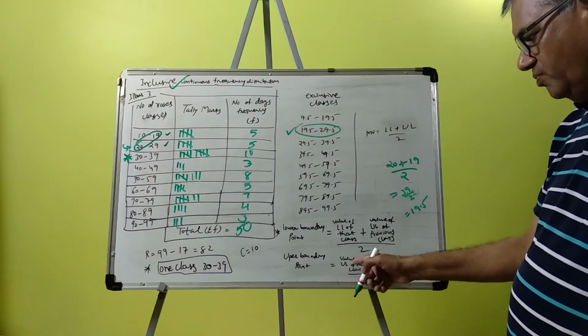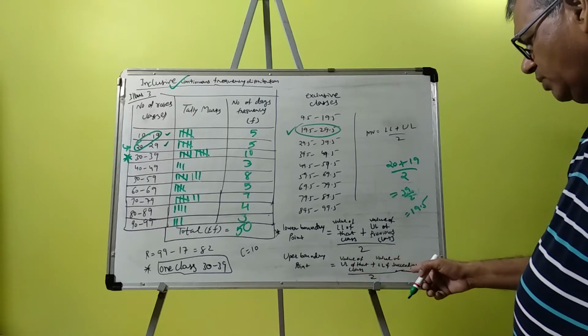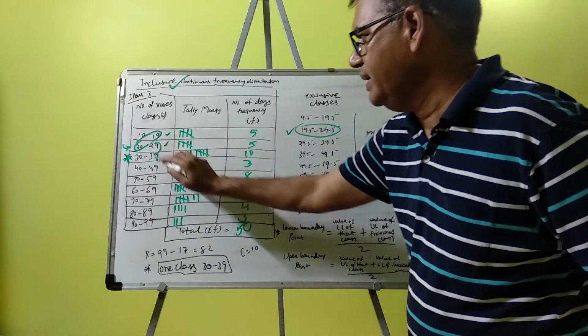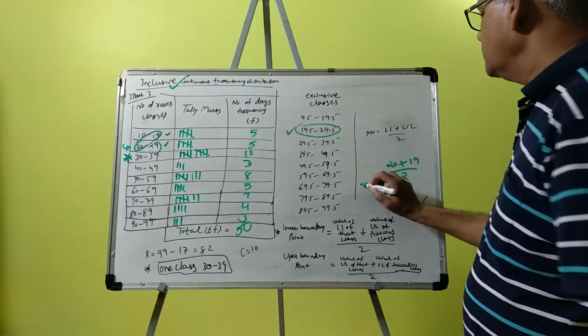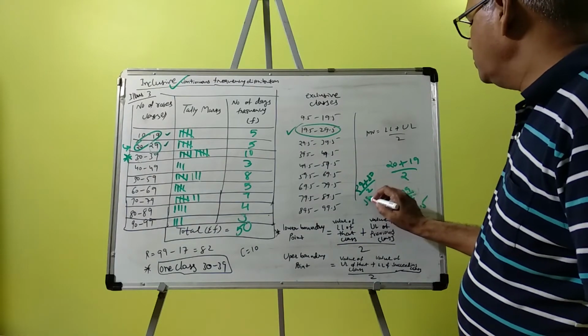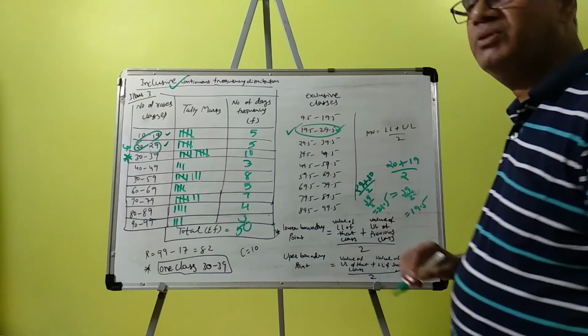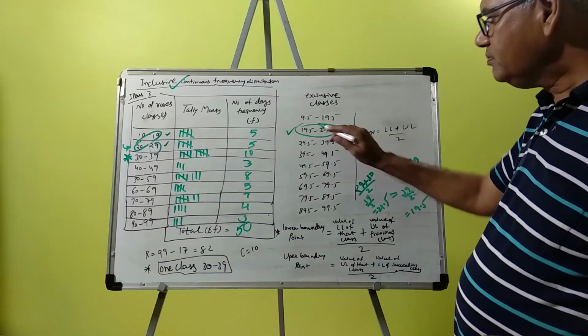Upper boundary: the value of the upper limit of that class and the lower limit of the succeeding class. So 29 plus 30, the lower limit of the succeeding class, divided by 2. So 59 divided by 2 means 29.5. Now for all classes, the class length is 10.